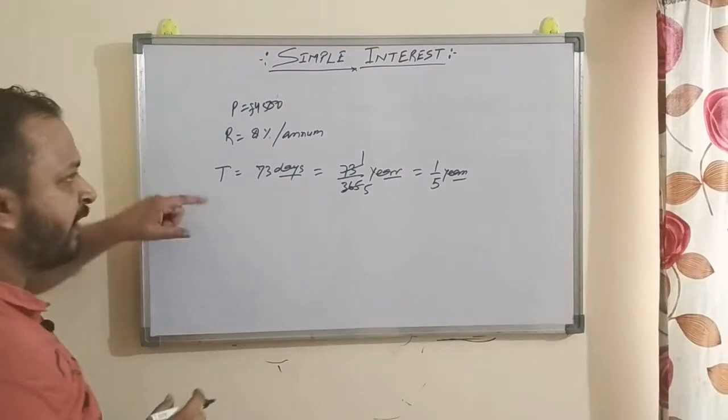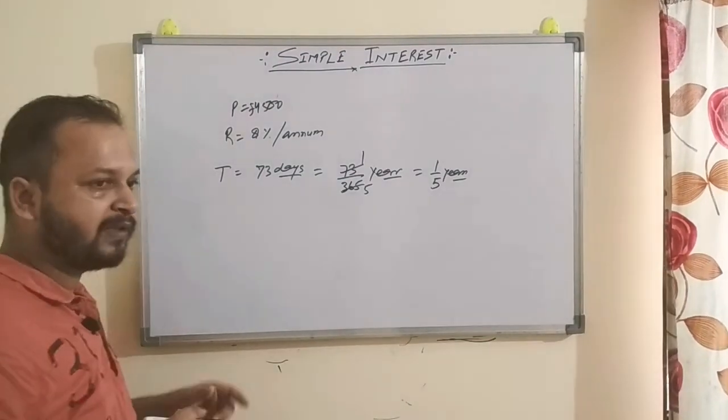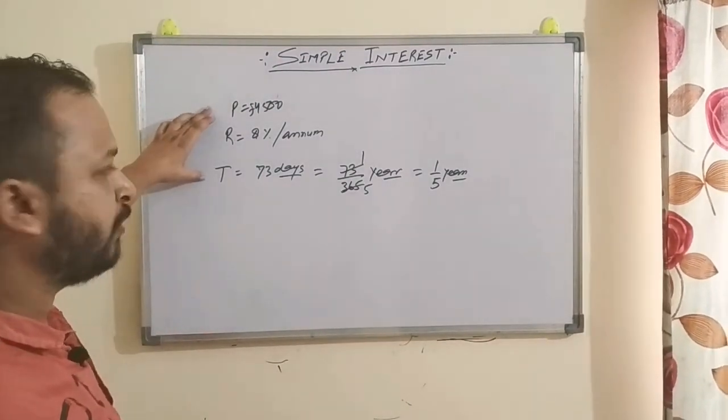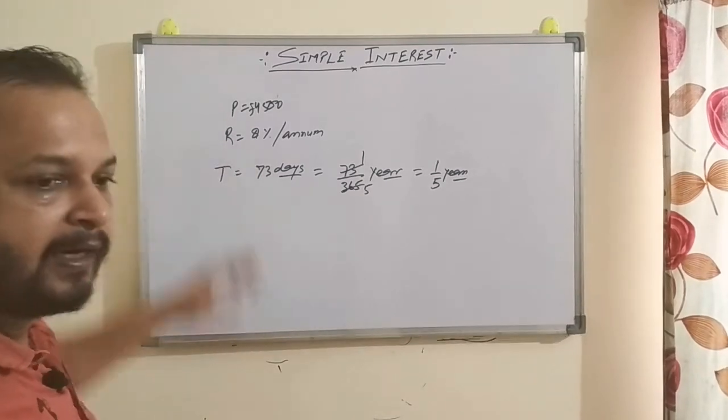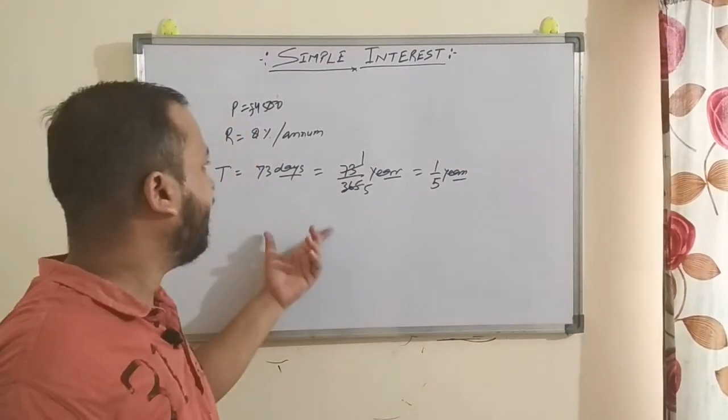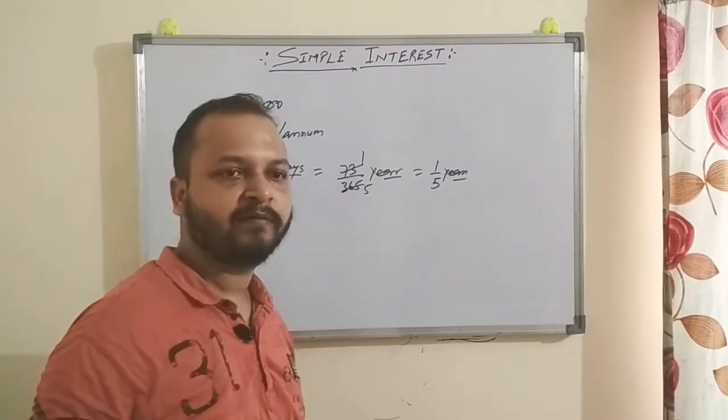So now you can easily find it out. Just apply the formula, that is the simple interest formula. SI is equal to PRT by 100, right? So while applying the formula, you will get the result, right?